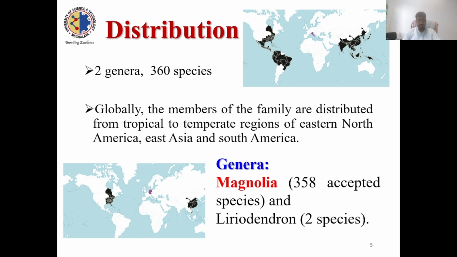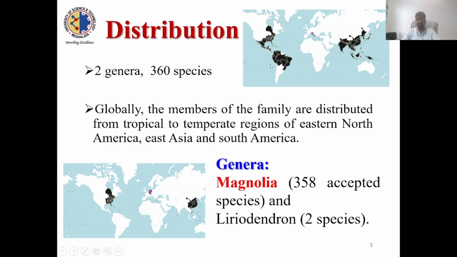Now distribution. In this family, you will find only two genera and 365 species. One is Magnolia, the major genus, which has the maximum number of species, and Liriodendron, with only two species. The members are globally found, from tropical to temperate regions of North America, East Asia, and South America.